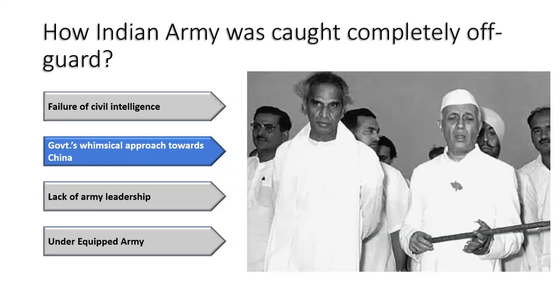But this is what India did. They launched their forward policy. Militarily, it was a nonsensical policy, and experienced officers like General Thimaiya and SPP Thorat all opposed this. But Pandit Nehru, Krishna Menon and Kaul believed in it, and they were convinced that the Indian Army would be almost invincible against the Chinese.